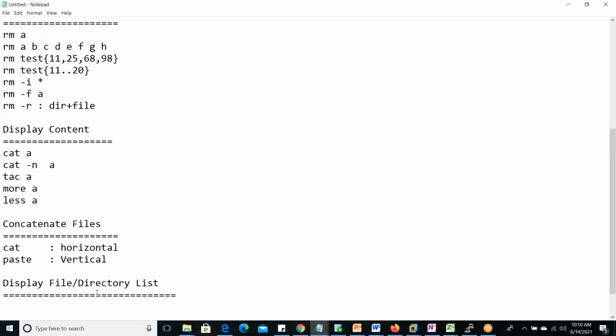Okay, next command is displaying file and directory list. For that, ls is the command. So ls is one command you have to use on a daily basis. Any project, anywhere, any kind of things you are working, ls every time it is required.